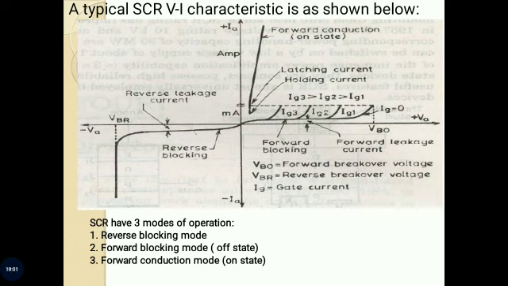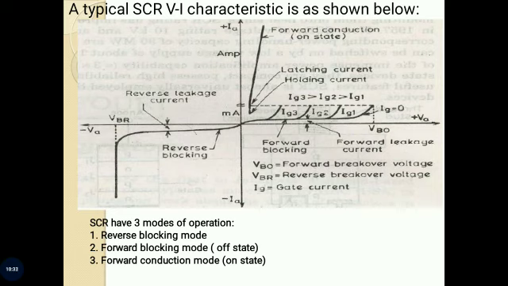First mode of operation, reverse blocking mode. When cathode is made positive with respect to anode with switch S open, the thyristor is reverse biased. Under reverse bias conditions, junctions J1 and J3 are seen to be reverse biased, whereas junction J2 is forward biased.